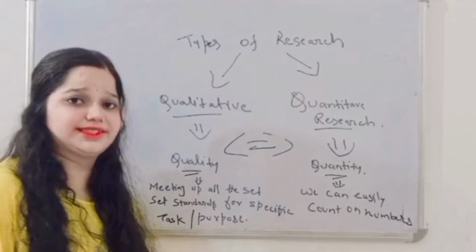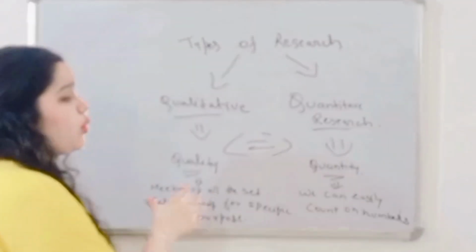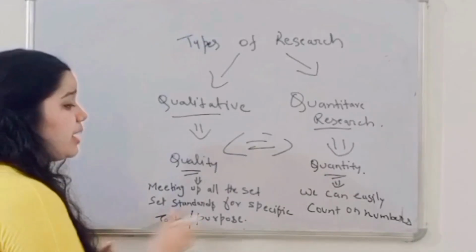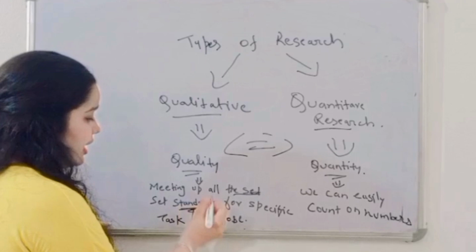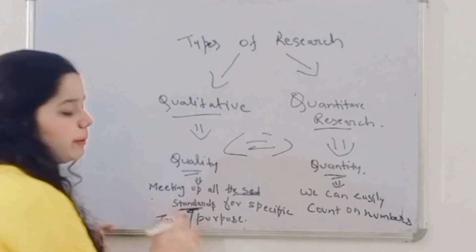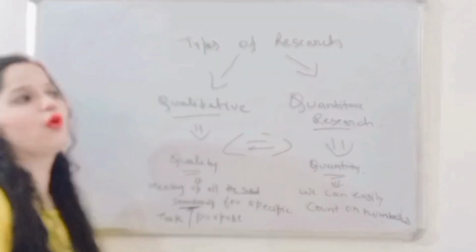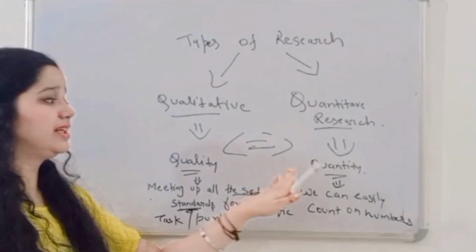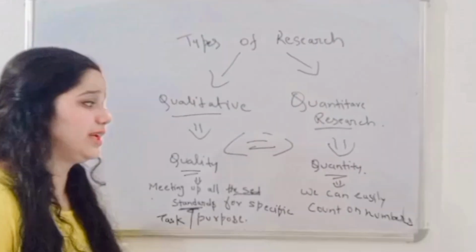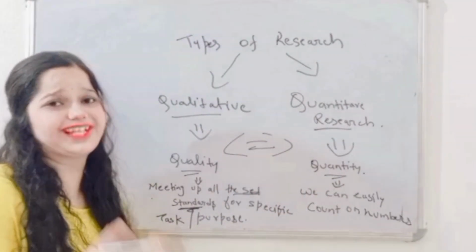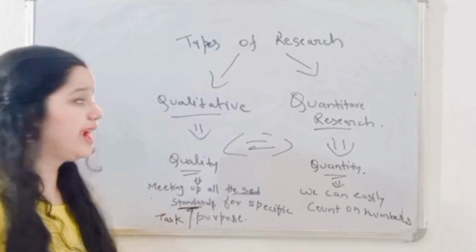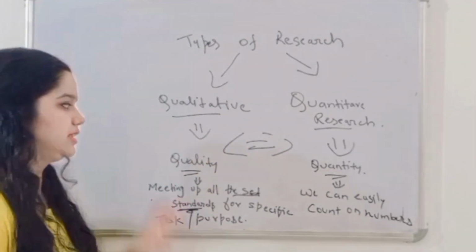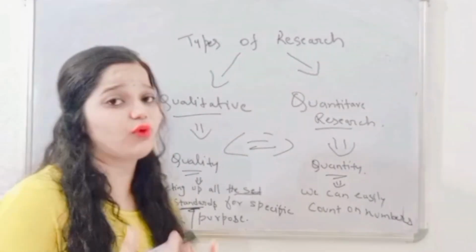So quality means meeting all the set standards for a specific purpose, which means we have already set some standard and we are matching it. On the other hand, quantity means we can easily count on numbers like 1, 2, 3, 4 and so on. So before understanding qualitative and quantitative research, we are going to understand what quality is and what quantity is.